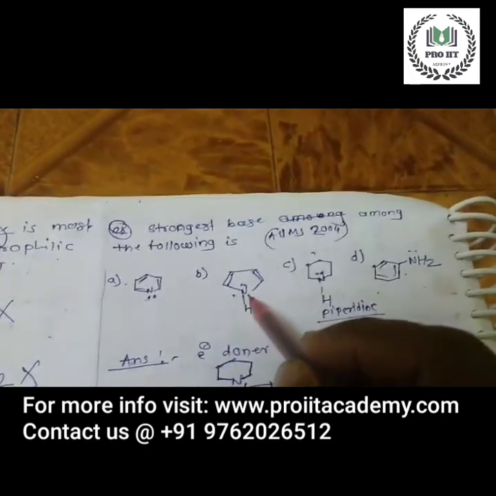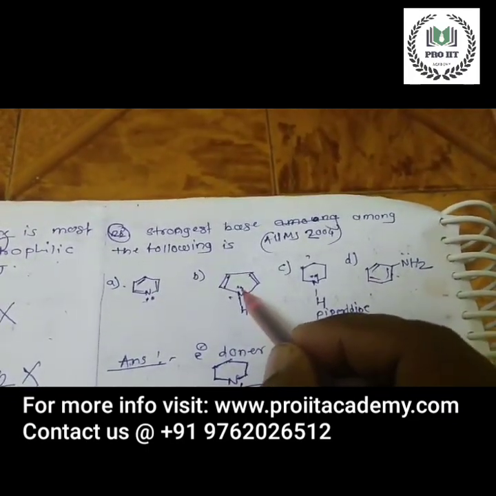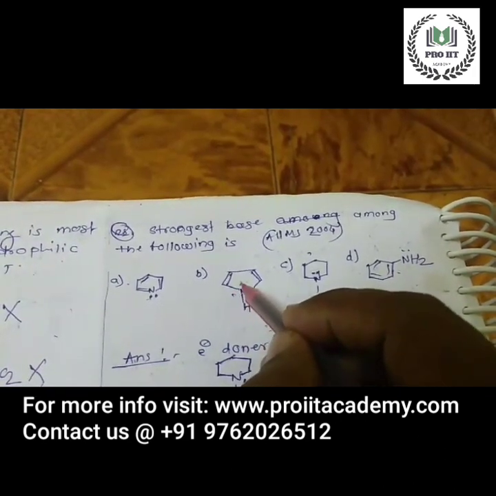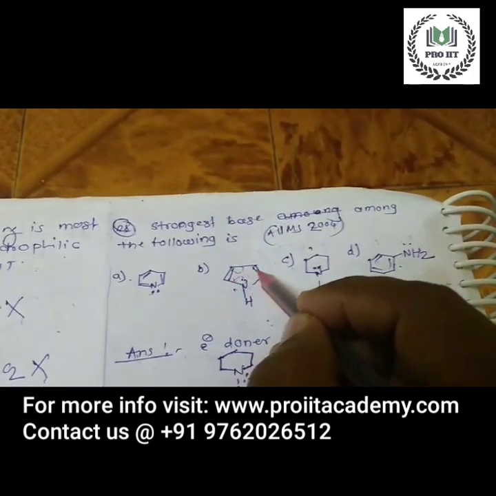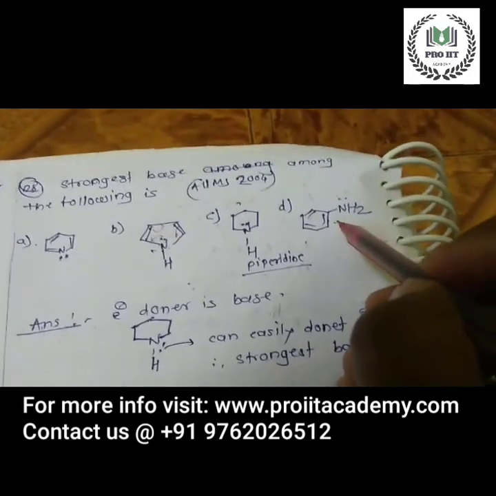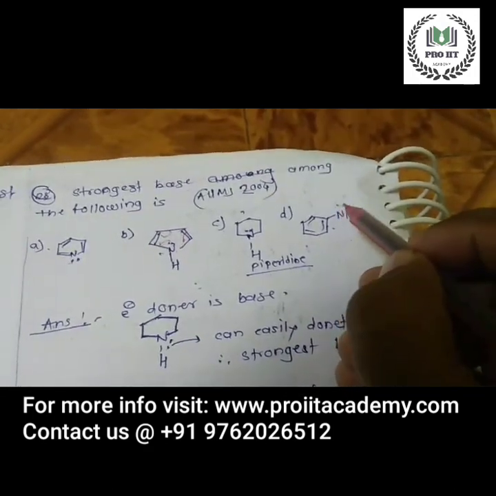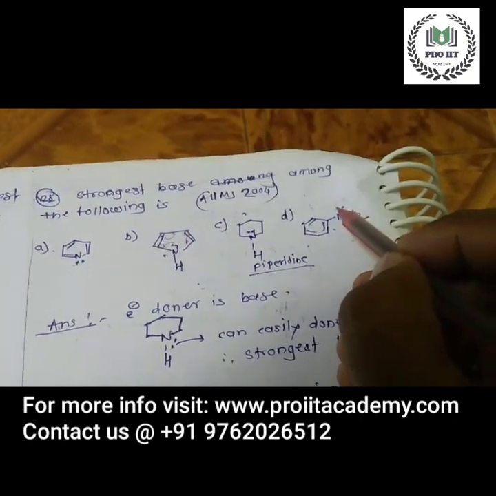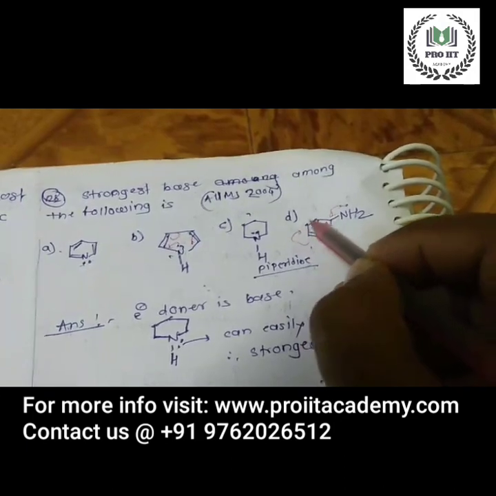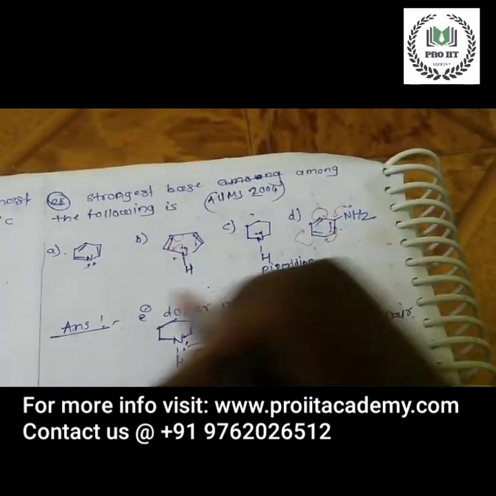Also in pyrrole, the lone pair on the nitrogen atom is involved in the same way in the ring. In option D, the NH2 group, a nitro group and amine group, the lone pair on nitrogen also is involved in the resonance, the delocalization of the electron.